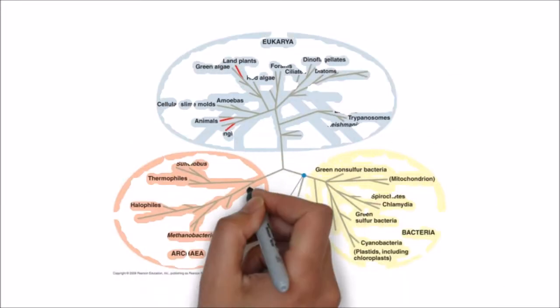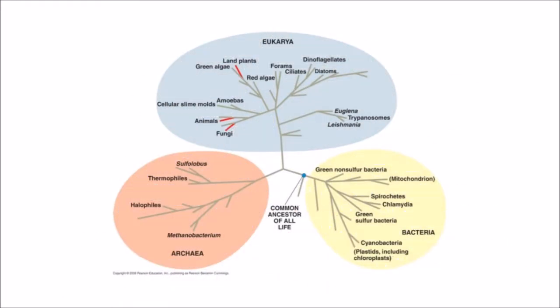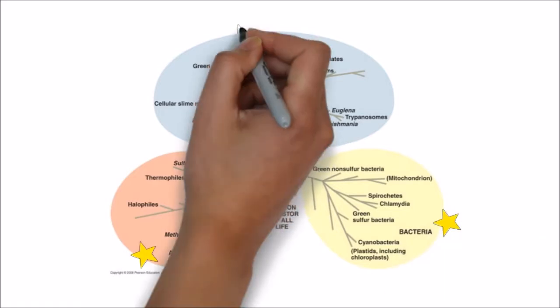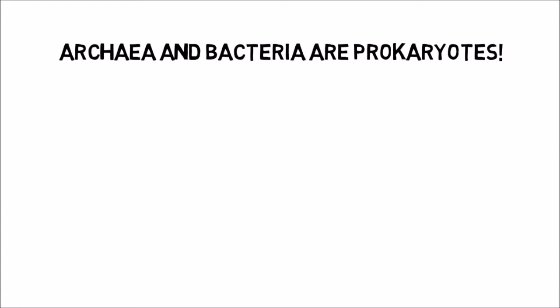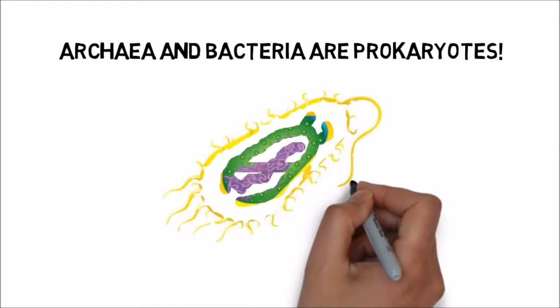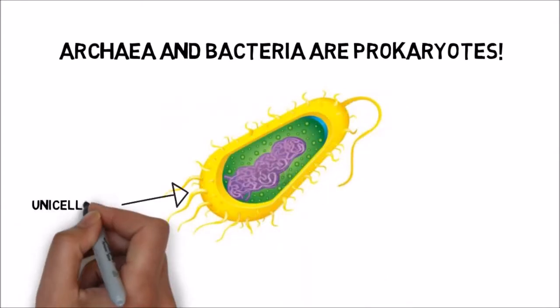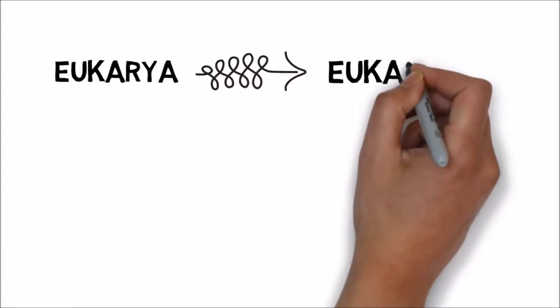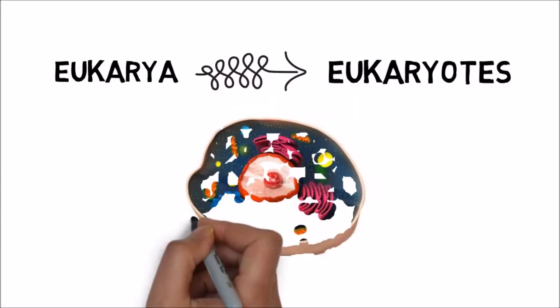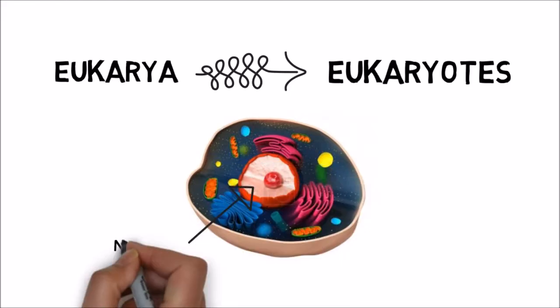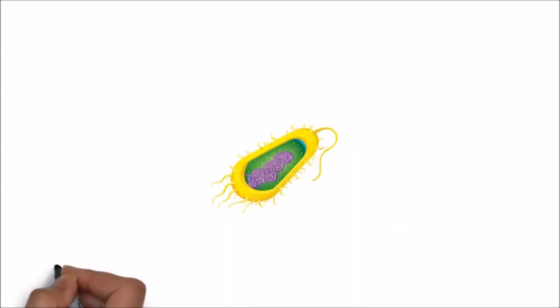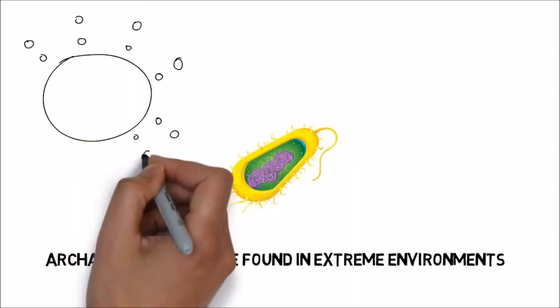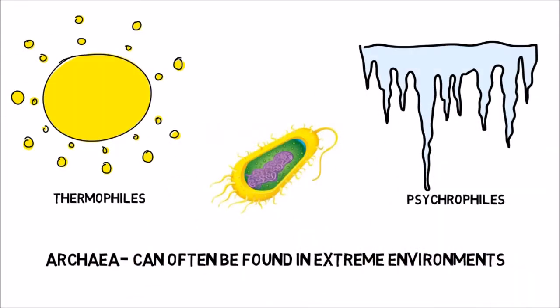All organisms can be assigned into one of the three major domains of life: archaea, bacteria, and eukarya. Two of the three domains, domain archaea and domain bacteria, contain prokaryotic organisms, which are single-celled and do not have a membrane-bound nucleus. Domain eukarya contains eukaryotes, which are organisms that have membrane-bound nuclei, as well as organelles such as chloroplast or mitochondria.